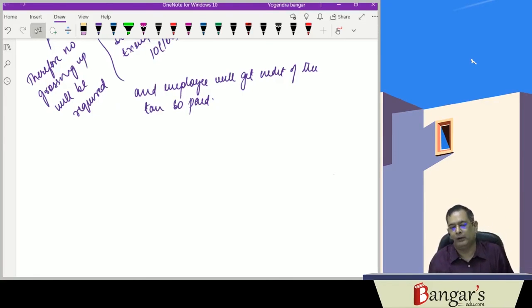So fundamentally, this way, the tax on non-monetary perquisites of the employee is exempt in the hands of the employee.